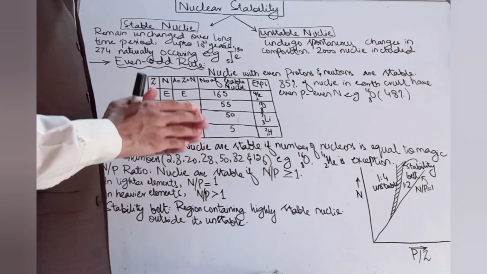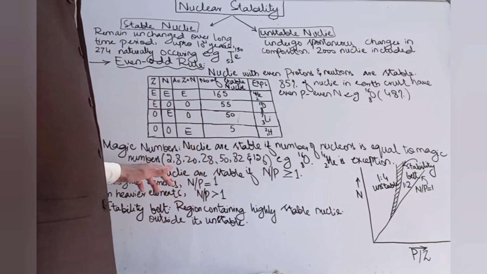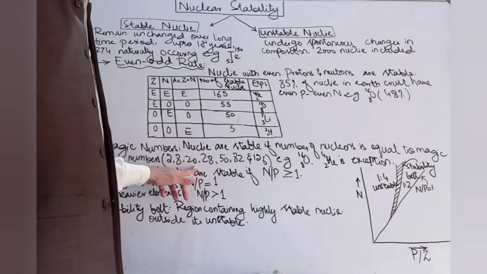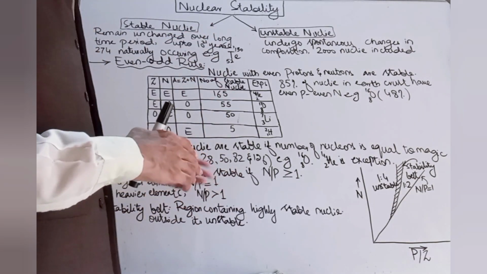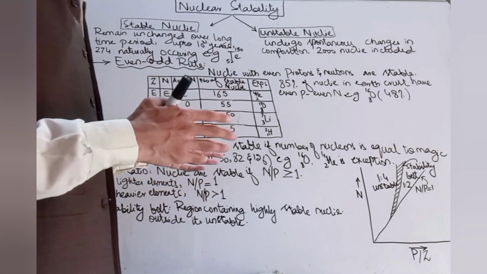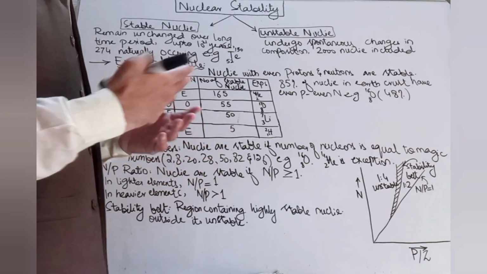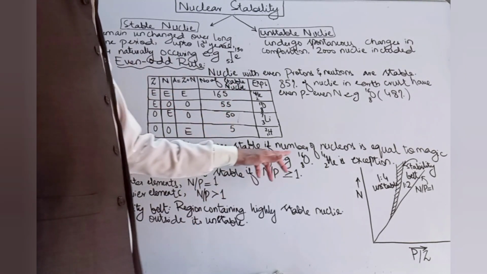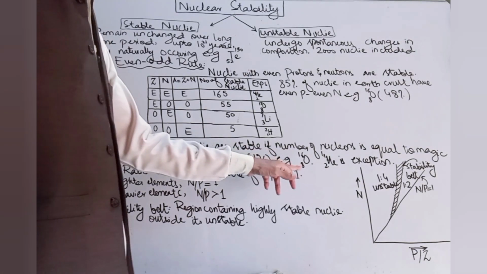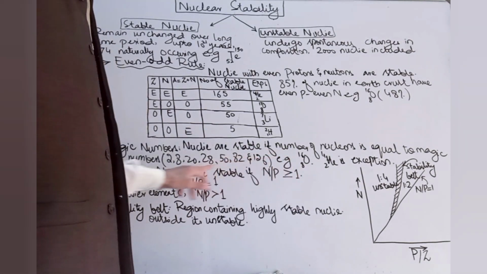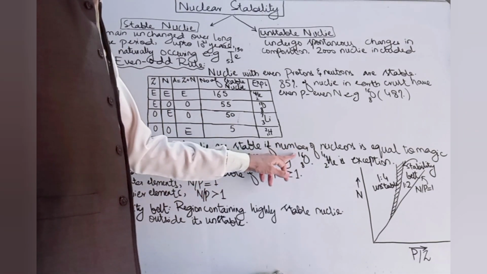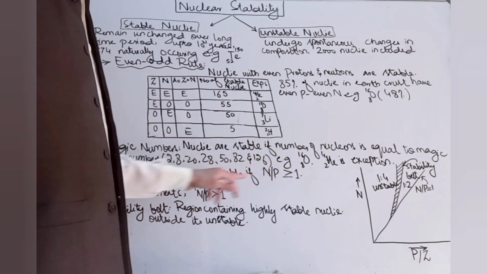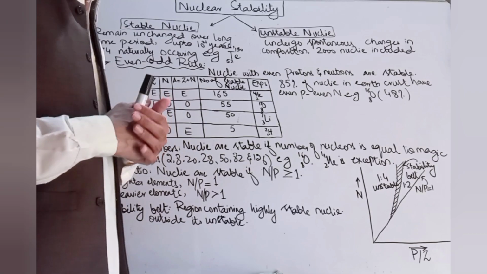If the number of protons and neutrons is equal to these numbers, those nuclei would be stable, and those having a number of nucleons other than these numbers would be unstable. An example is oxygen-16 (8,16). It has 8 protons, which is a magic number, and it has 8 neutrons, which is also a magic number.